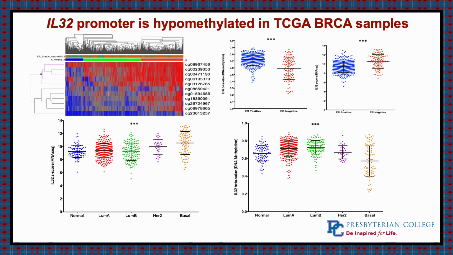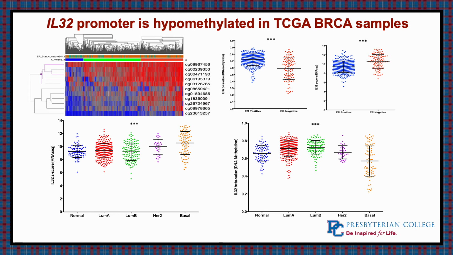So using the Cancer Genome Atlas, which is a whole genome profiling of cancer patients, we're able to pull out specific types of cancers, subtypes of these cancers, and look at expression levels of genes of interest. What we did is we used ER positive versus ER negative and looked at the methylation patterns of IL-32 as well as the IL-32 expression.